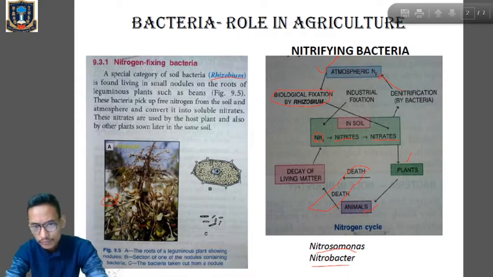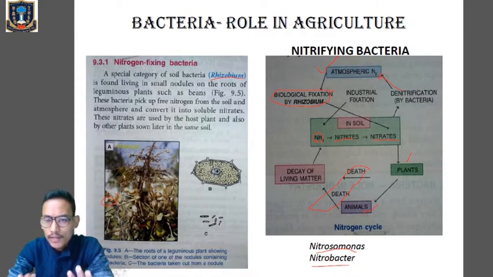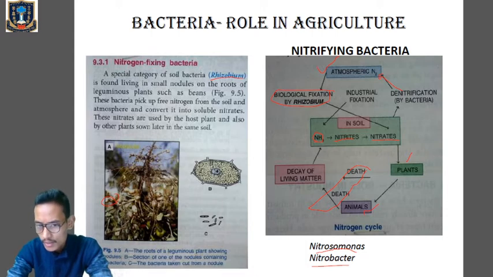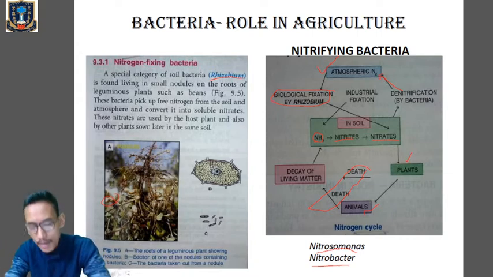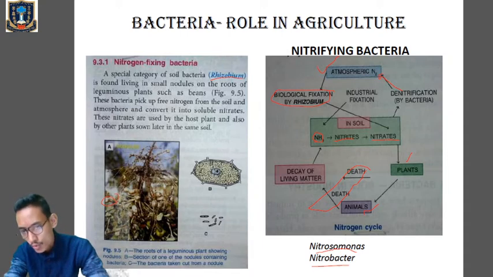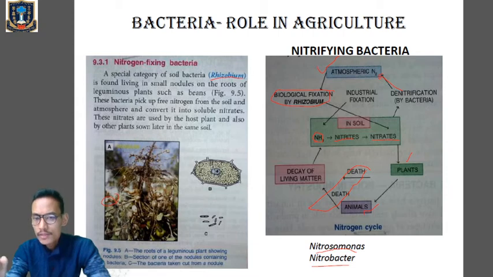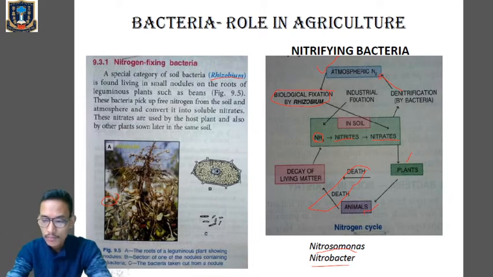Clear? So generally, atmospheric nitrogen is fixed by rhizobium, which is present in symbiotic association with the root nodules of leguminous plants. Now that nitrogen from the atmosphere, by the action of rhizobium, will be converted into ammonium compound. Then ammonium compound will be changed into nitrites by the action of nitrosomonas. Then nitrites will be changed into nitrates by the action of the bacteria nitrobacter. Now that nitrate is utilized by the plants. Plants are consumed by the animals. So nitrates will go into plants, and from plants into animals.